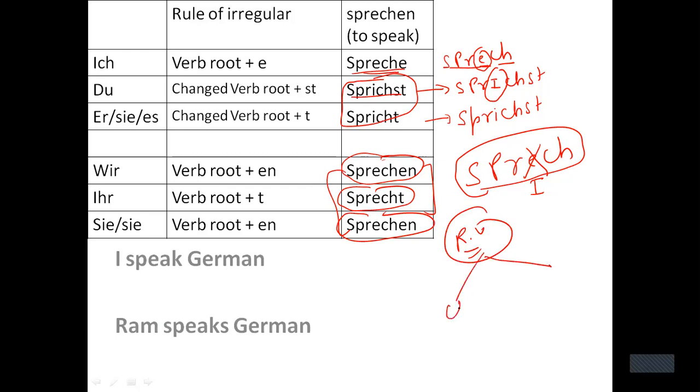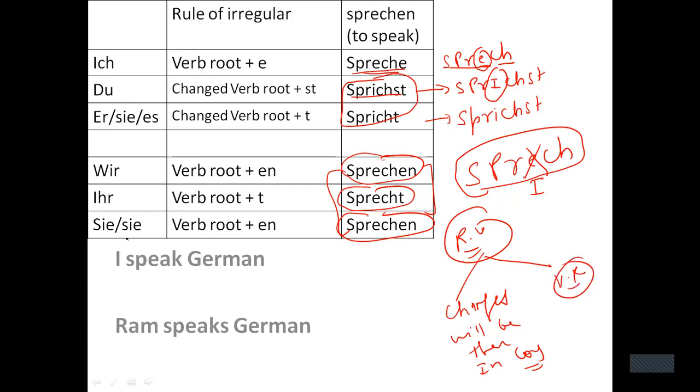One is changes will be there in conjugation, right? This is point number one. And point number two, the changes will take place in verb root only, right?